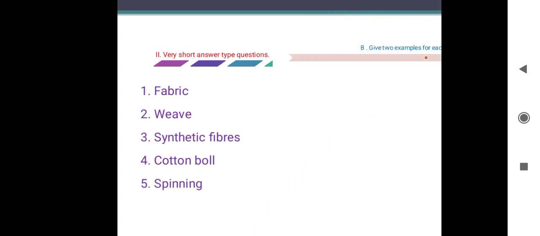Third question. Fibers that are made by man from chemical substances. What is the answer? Synthetic fibers. A small green fruit of a cotton plant. Cotton boll. The process of making yarn from fiber. Spinning. Okay. The next, give two examples for each of the following.